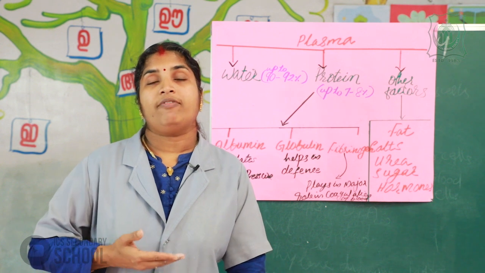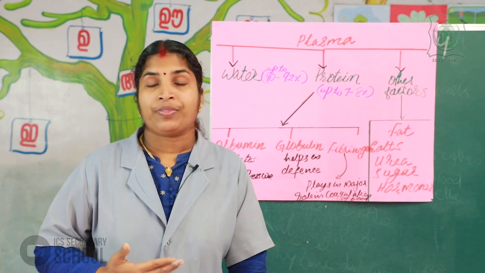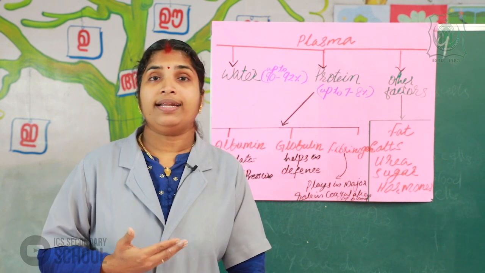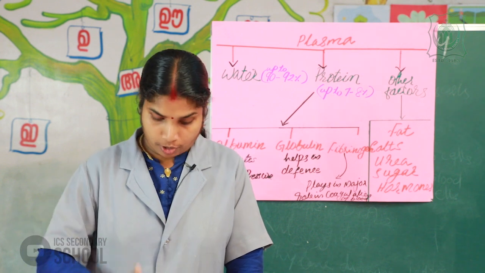Our body is divided into the thoracic cavity and the abdominal cavity. In the previous class, we studied the digestive system, which is in the abdominal cavity.